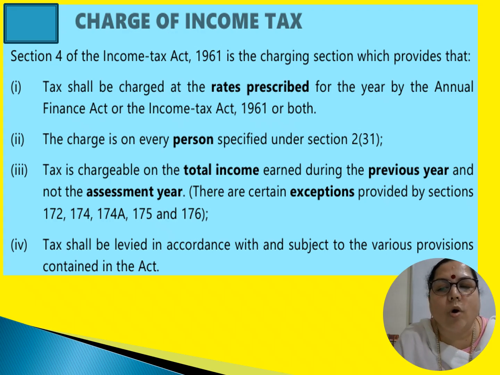According to section 4 of the Income Tax Act 1961, this section focuses on charging of the income tax. This section 4 of Income Tax Act 1961 is called the charging section, which provides that tax shall be charged at the rates prescribed for the year by the Annual Finance Act or Income Tax Act 1961 or both. So, according to this section 4, tax can be charged only at the prescribed rates.